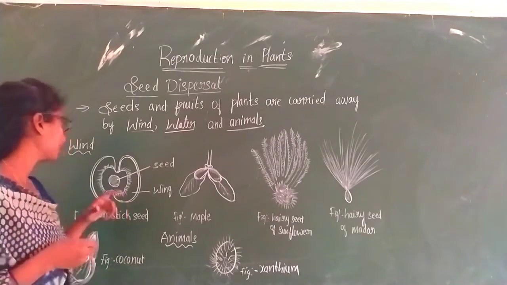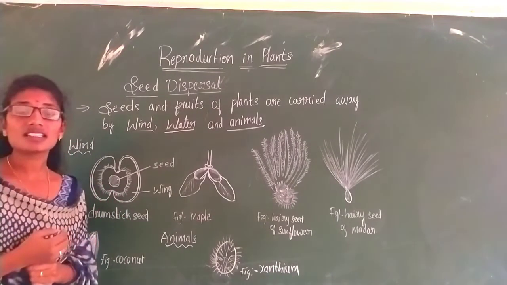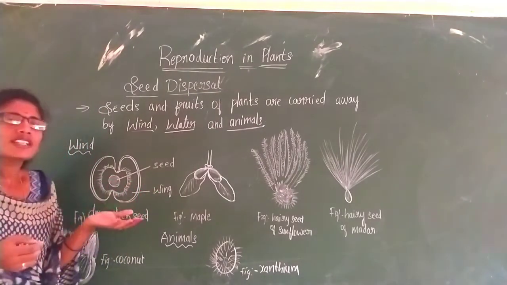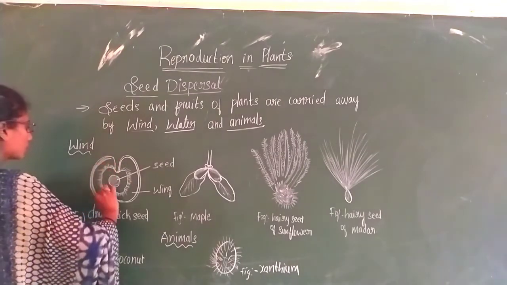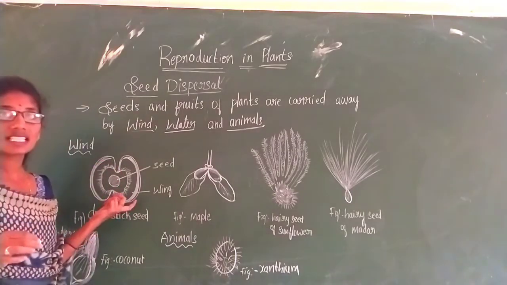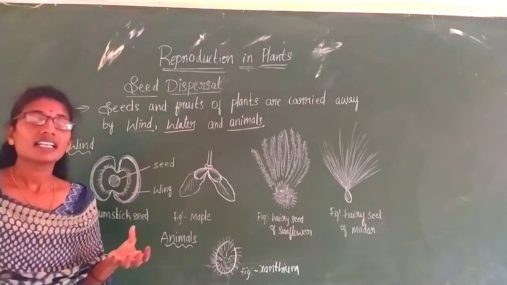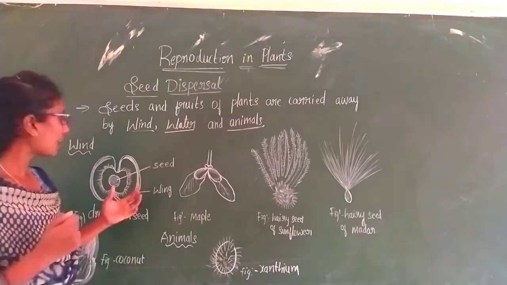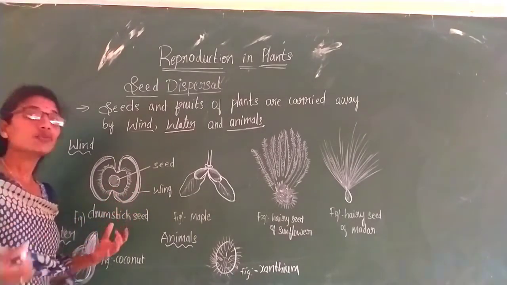Let us see how it happens. So by means of wind, you might have seen the drumstick seeds. You might have seen it is very lightweight and it will be having wings. So these are the wing-like structures which we can see in the drumstick seeds. They are very light in weight. When they fall from the plant, yes, they will fall away from the mother plant so that they can get a good space, minerals, nutrients and water supply.